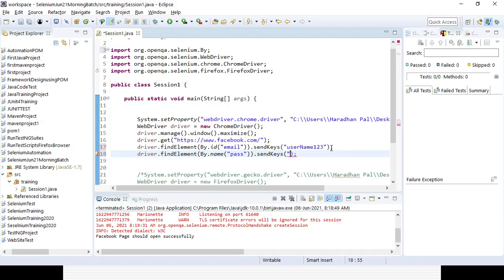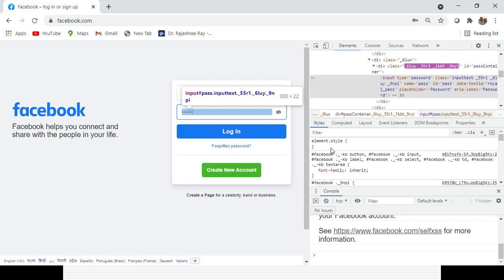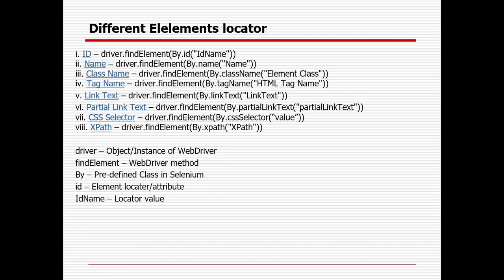So any of the properties is fine. Here name is equal to pass and id is equal to pass, so we can take either. I already mentioned id, name, class name. In case those are given, we can take anything, but it should be unique in nature. In case it is duplicate, we need to create a unique identifier. So you can take anything where it is mentioned, either name or anything.